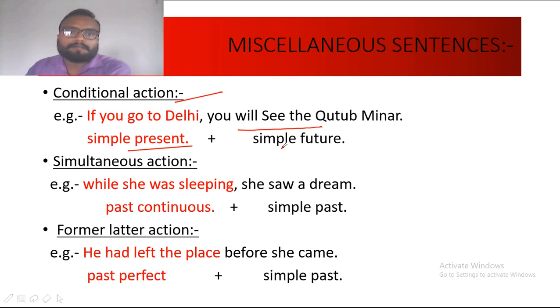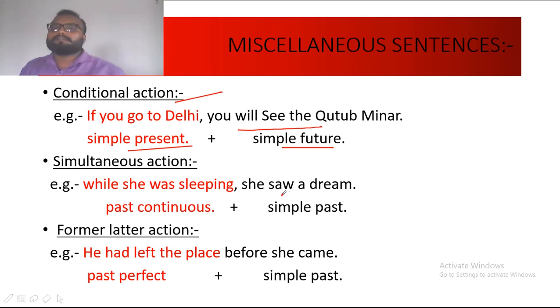Now the next is simultaneous action. Simultaneous means any action which is going on at the same time. Now while referring to past continuous, I told you at that time there is some similarity and there will be a confusion between past continuous and this action. While she was sleeping, she saw a dream.